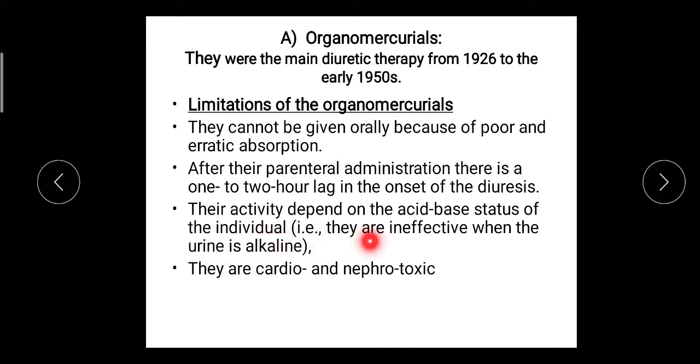These diuretics are ineffective when urine is alkaline, so acidic urine is required for the diuretic action, and they are toxic agents. They produce cardiotoxicity and nephrotoxicity.